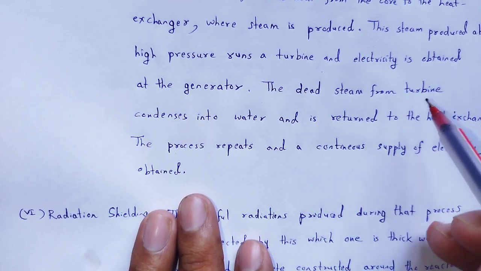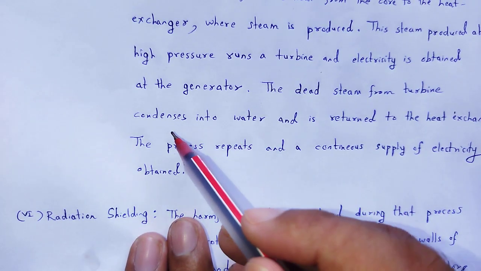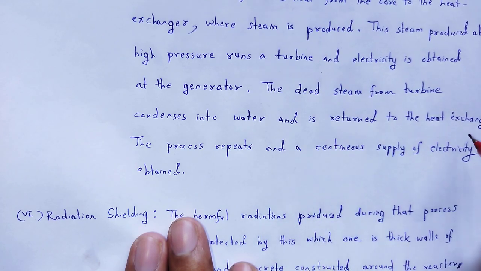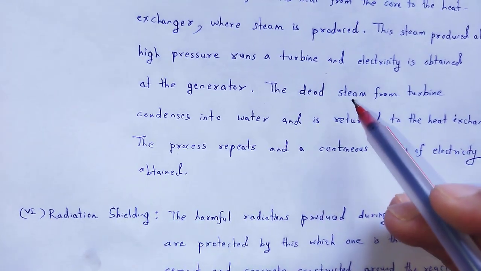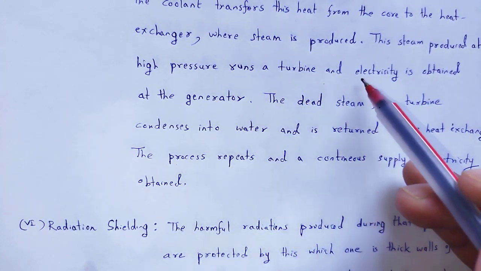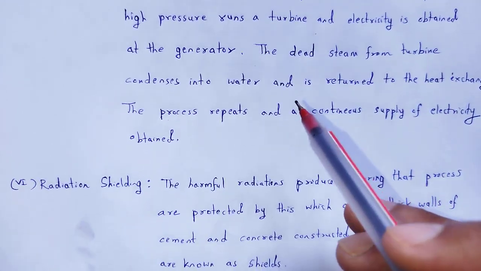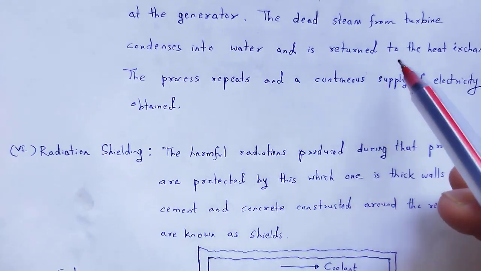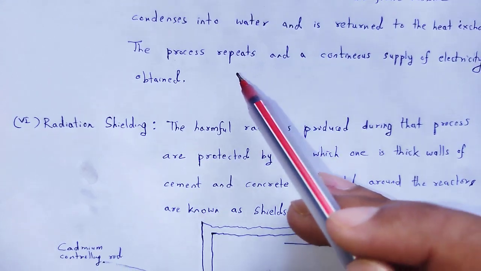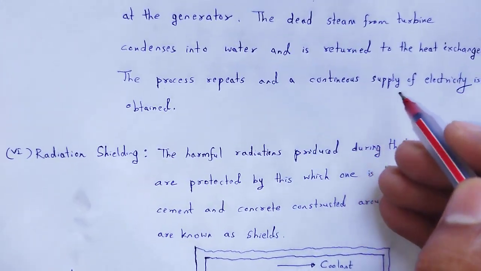The dead steam from the turbine condenses into water and is returned to the heat exchanger. The steam under high pressure is used to produce electricity. Otherwise, the dead steam from this turbine is condensed into water and returned to the heat exchanger, whereupon the process repeats and a continuous supply of electricity is obtained.